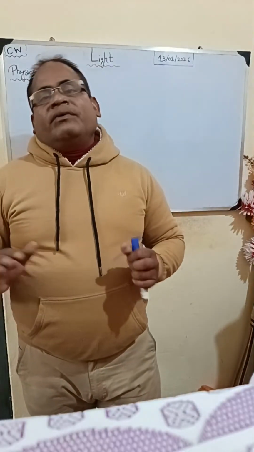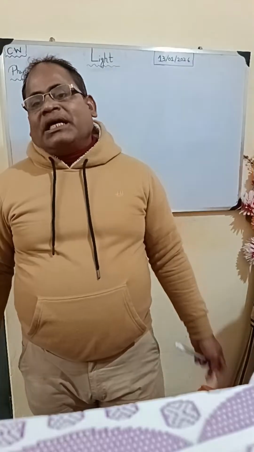With this I come to the end of this class on basic knowledge about what light is, reflection, refraction, dispersion, how it happens, and how light helps us, and shadow. We haven't told you about smooth surface and rough surface; a rough surface is not a plain surface. With this I want to come to the end of this class.